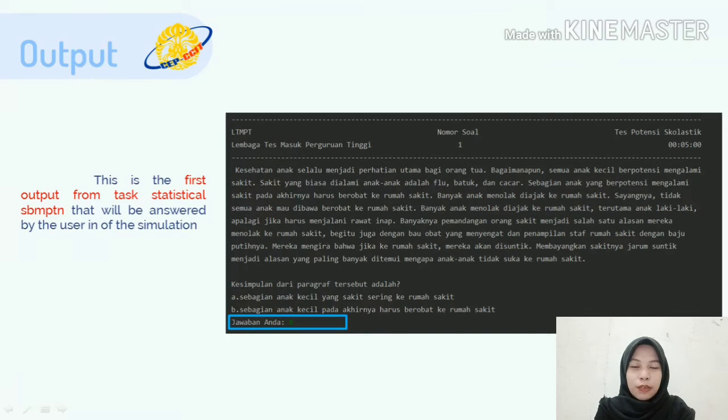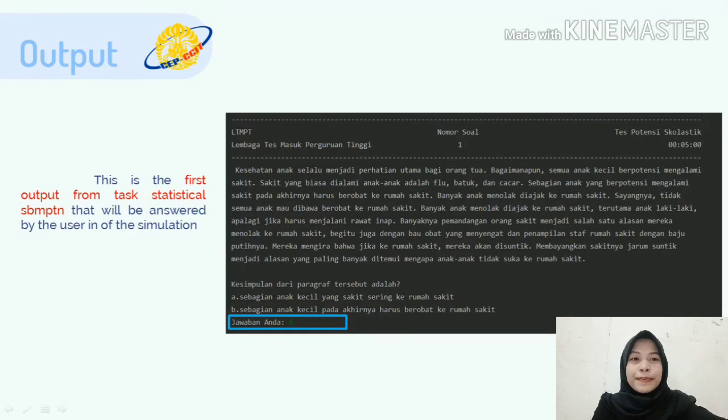Okay, this is the first output from the statistical test SBMPTN, which will be answered by the user of the simulation. The output is question number 1, and we have a time limit for the answer. The time is 5 minutes, and the user inputs the answer to the question, which is B, in the blue rectangle.